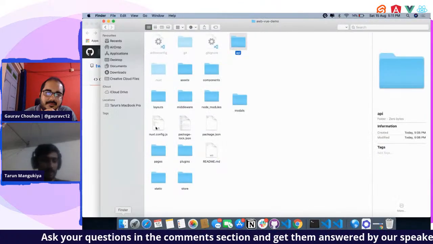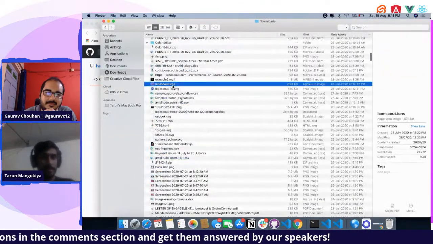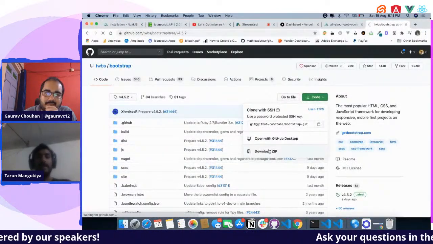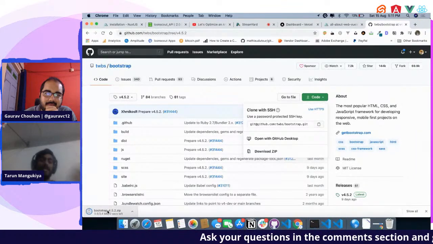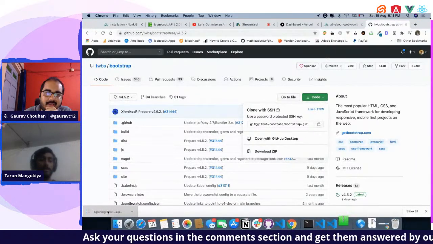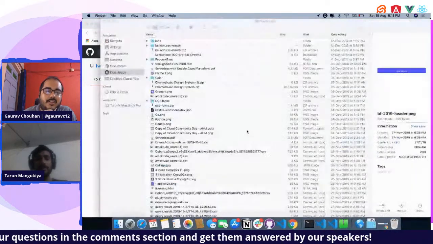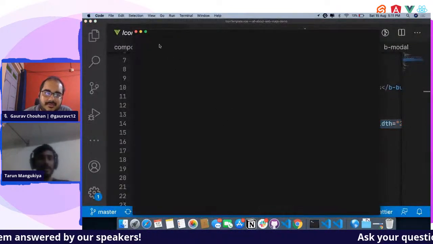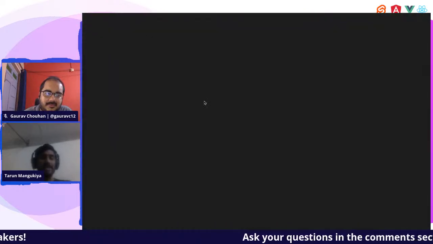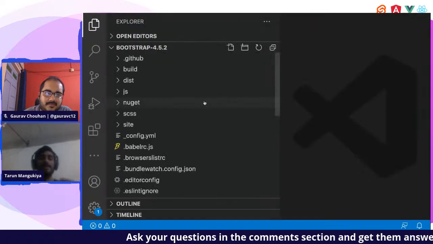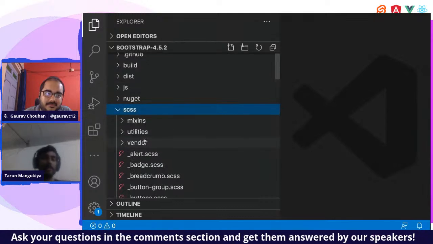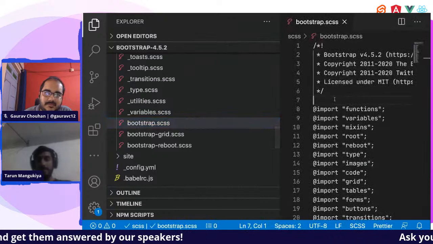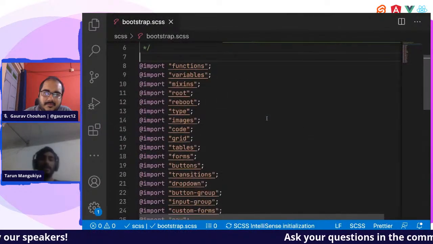I might have that, I suppose. Okay, let us just download this. After that, I copy the SCSS files from Bootstrap into my code. Let us open this up. Bootstrap has tons of things, multiple types of CSS for multiple purposes. When you open up the Bootstrap main file, they have imported everything over here.